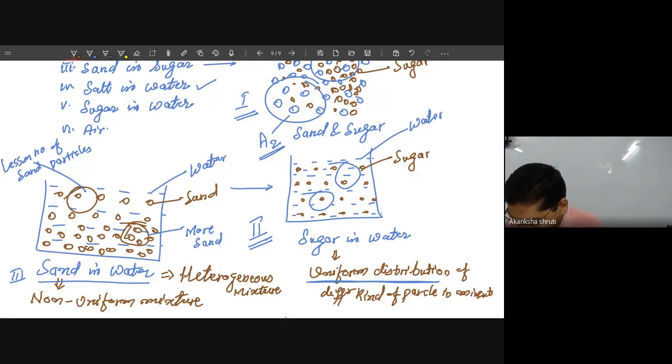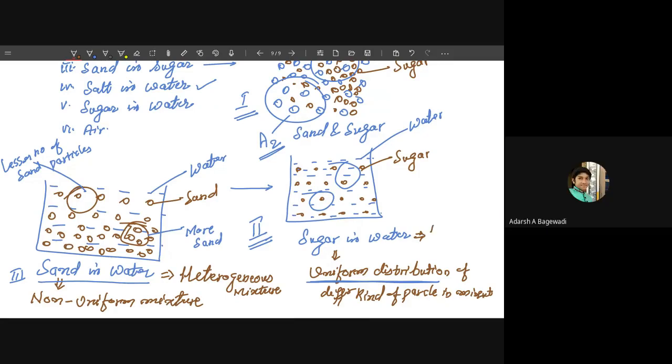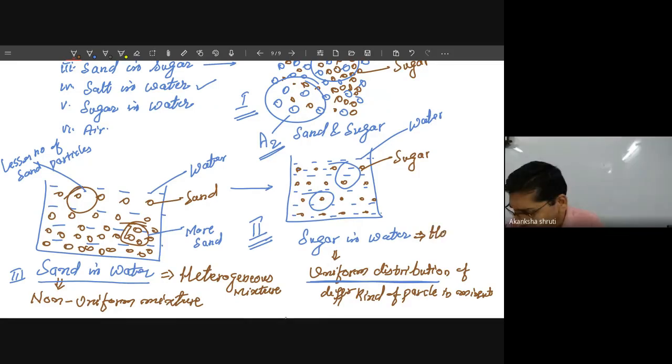But the mixture of sugar and water or salt and water, they are called homogeneous. तो ये नाम आपको याद रखने हैं.